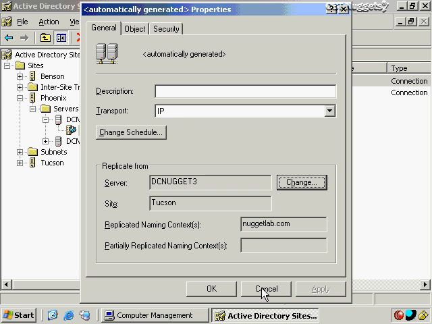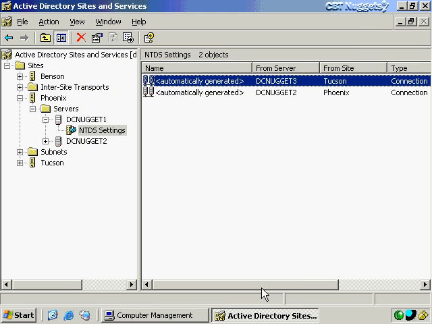But that's another thing you could do if you, as the administrator, were pretty sure that you were smarter than the KCC, which, quite frankly, no offense to your highly evolved brain, but very seldom, if ever, is that going to be true because the KCC does an outstanding job and it has higher function math that most humans can't come up with off the top of their head. But in the rare case that you know something about your network that the KCC can't possibly figure out, perhaps such as you want to go around a bad or unreliable network connection, maybe they've got construction in the area where the connection keeps blinking on and off or something like that, then you might manually determine that you want to replicate from a different server.